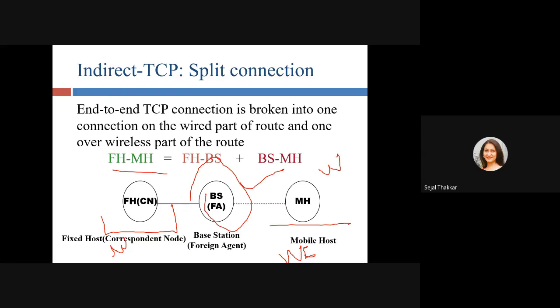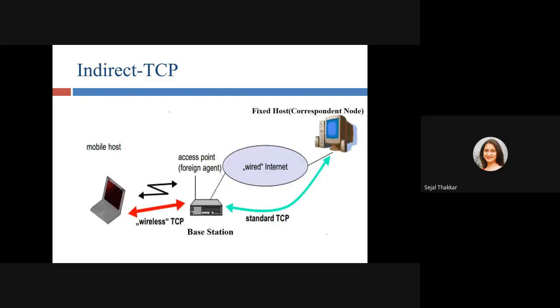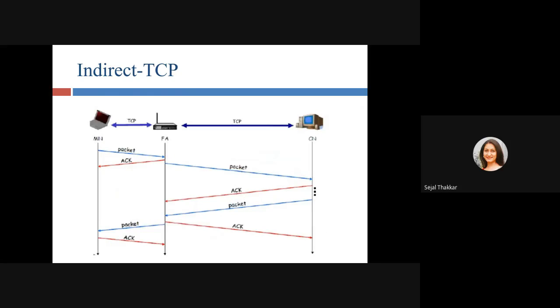So what indirect TCP is doing is separating the two parts, wired and wireless. Now, how is it sending the packets? Whenever a request comes for forwarding a packet to the fixed network, from the wireless network our mobile device sends it to the foreign agent, or base station, and the base station sends the acknowledgement, and that part is completed.